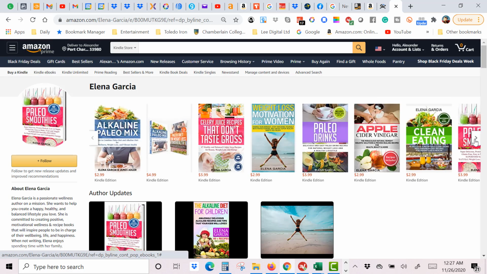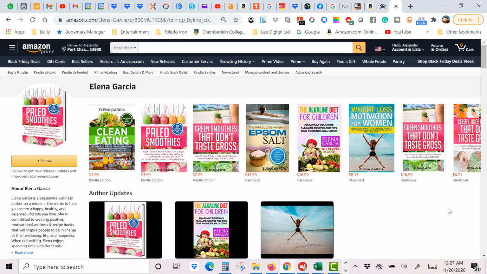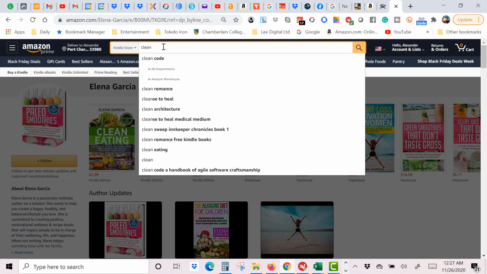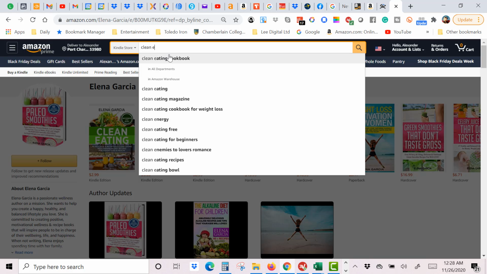Let's see what else he's got. Just looking through here. Now you could plug in all of these words for search volume. You could plug them in right up here. So let's just take any word here. Let's take, let's see, clean space E. There you go. So the minute you type in clean and the letter E, look what gets suggested to you.